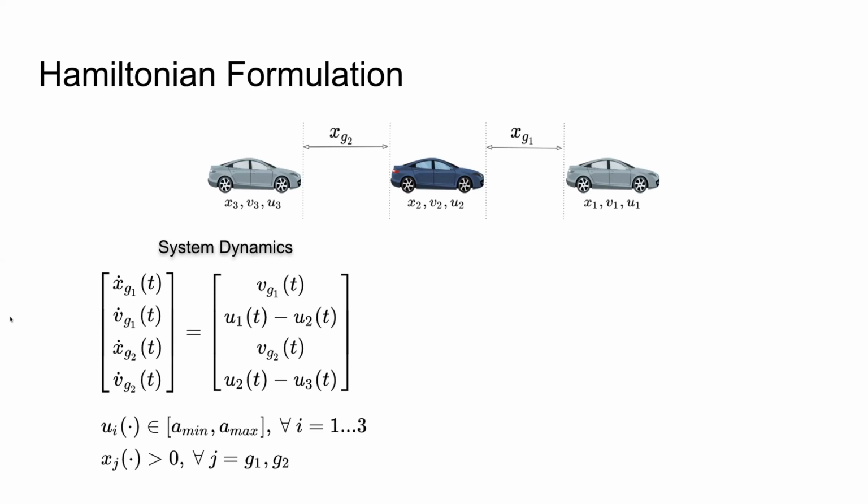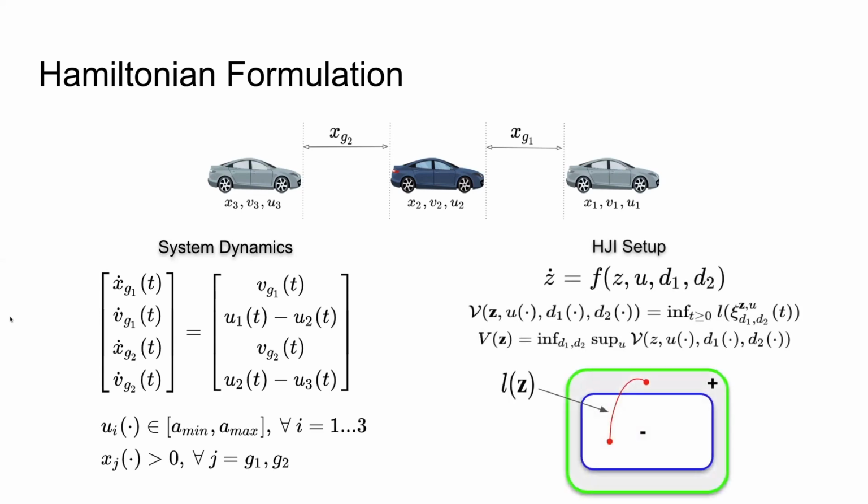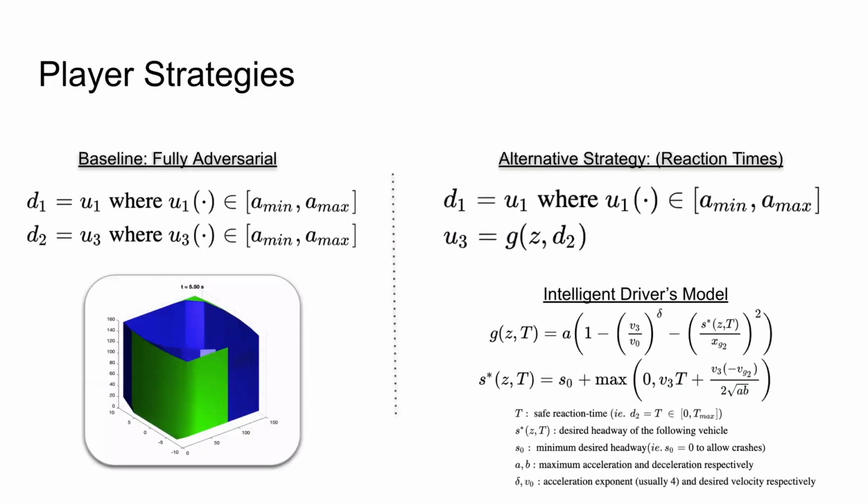We consider a differential game between the system's control U2 and two adversaries D1 and D2, also known as the system's uncertainty. The goal is to keep the subject vehicle in its constrained blue and green set, while the two adversaries actively try to get the vehicle to leave this set. We formulate two modeling strategies for D1 and D2 and study the reachable sets that they produce.